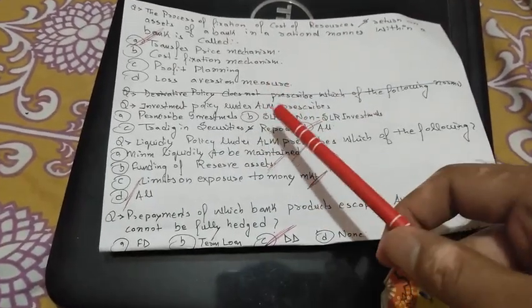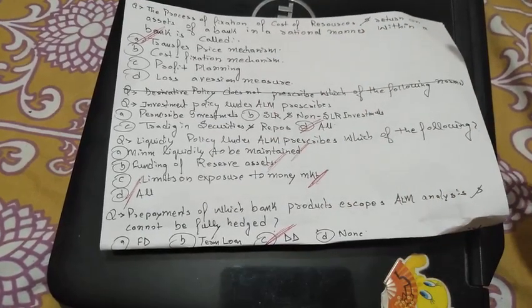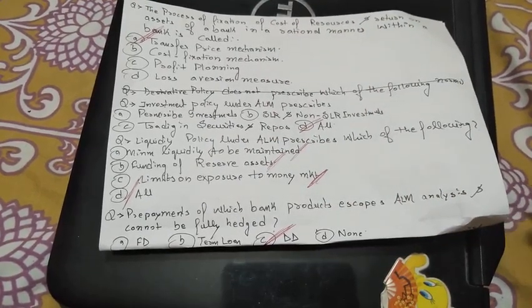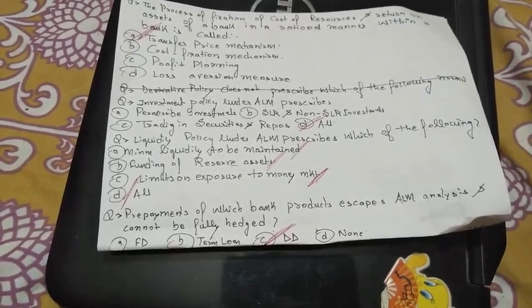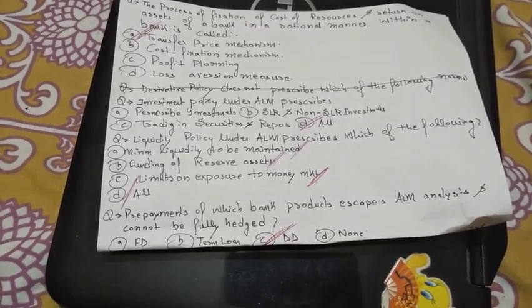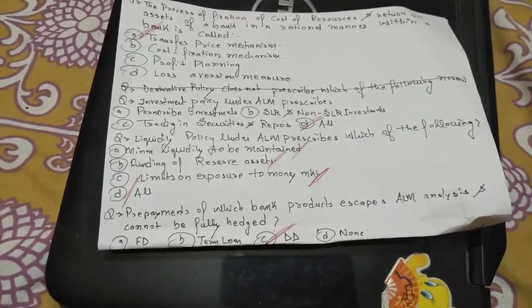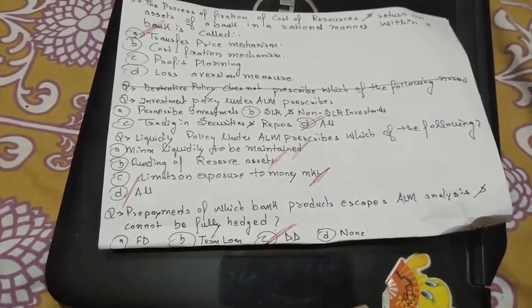Investment policy under ALM prescribes. So what do you mean by investment policy? We have discussed what ALM is and what the ALM policies are. In ALM there are different policies, like investment policy, where the bank is going to invest, and liquidity policy, how the bank will liquidate something. So that is the policy decided in the ALM policies itself.